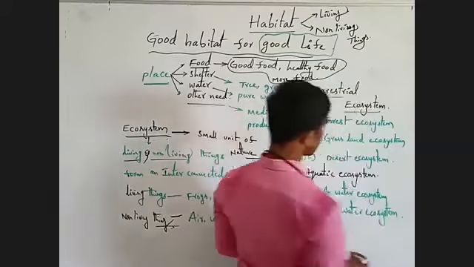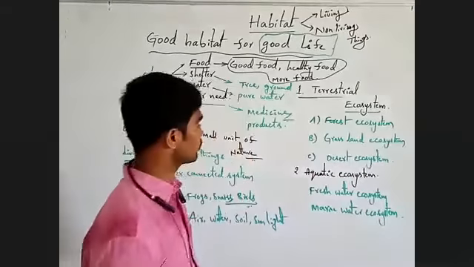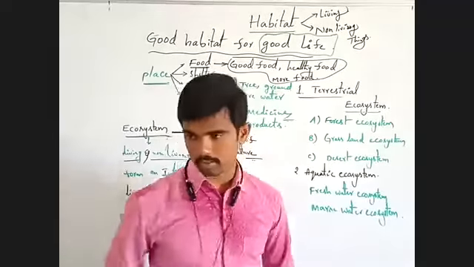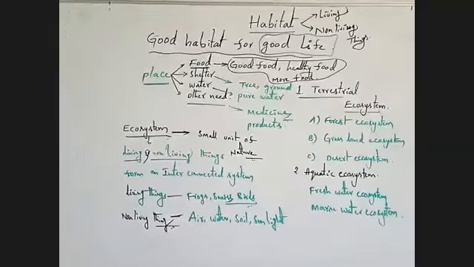These are the main important types of ecosystem. Observe.